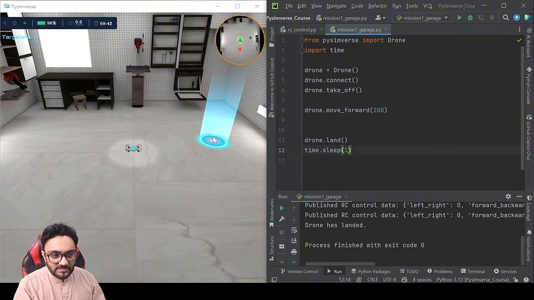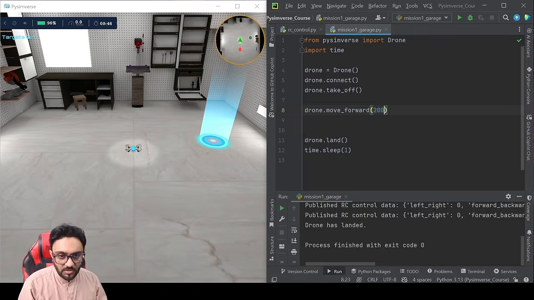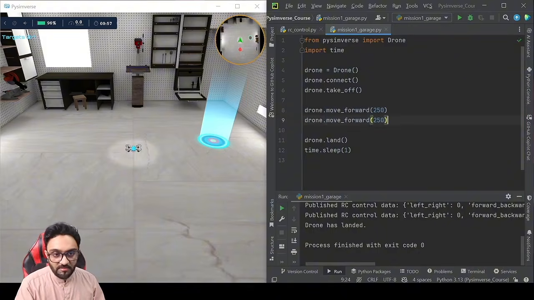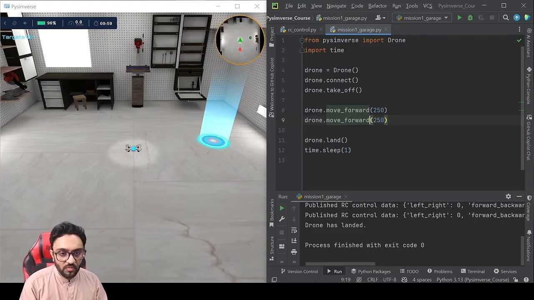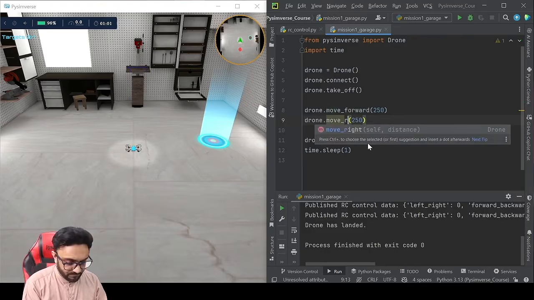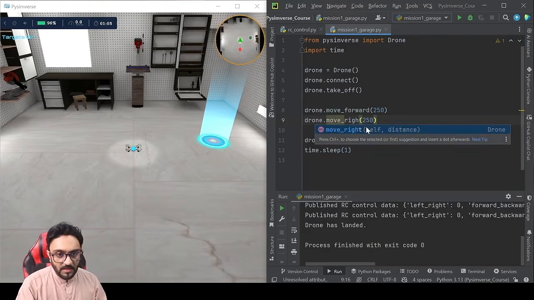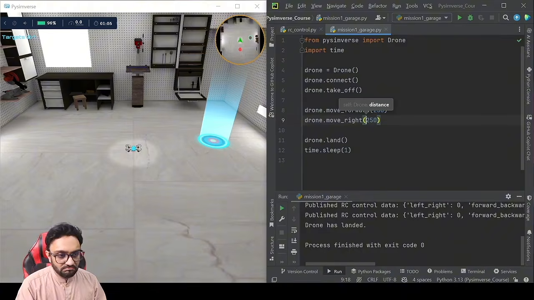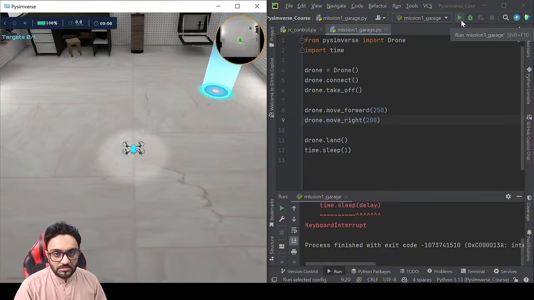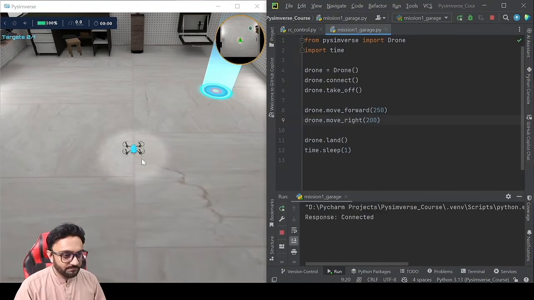So now you can see we are a little bit off. So we can maybe say 200, let's say 30 or maybe 50, right? We can write that. And then we need to move towards the right. So drone dot move right. And how much right? Again, let's start with 200 and we will see. So now we can hit run.